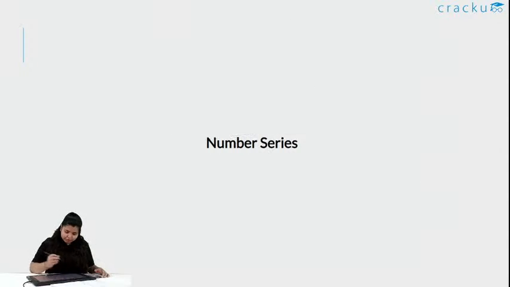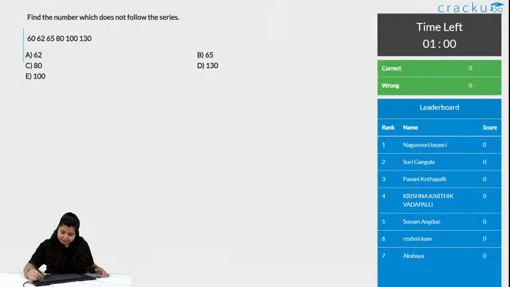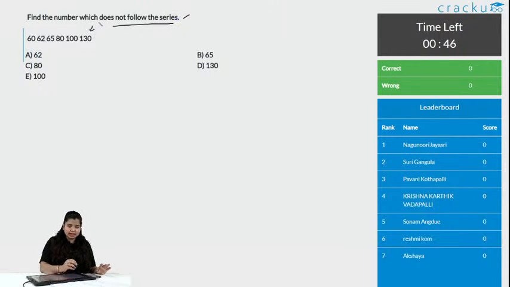Chalo, I am posting the first question. The first 5 questions are for the wrong number series. Here you can see the instruction to find the number which does not follow the series, and for the next 4 questions there is no instruction, there is just the series, and that series is to find the wrong number.